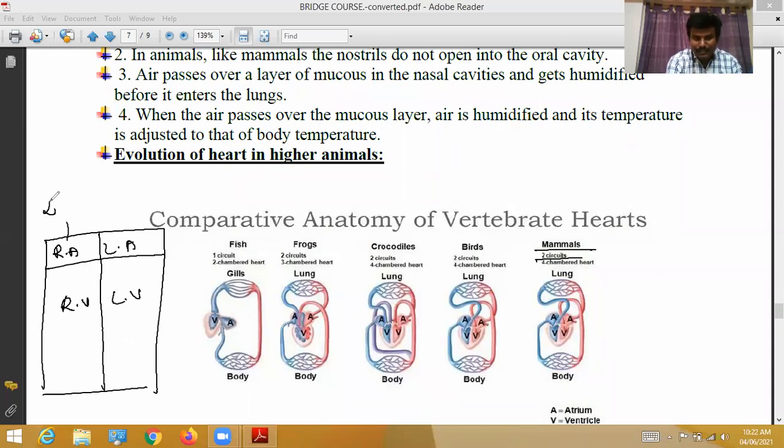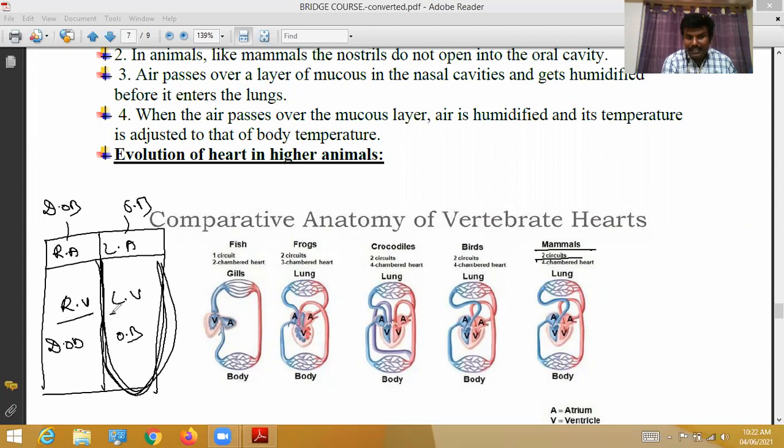They receive deoxygenated blood, deoxygenated blood, oxygenated blood, oxygenated blood. Comparatively, the left ventricle is thicker and muscular.